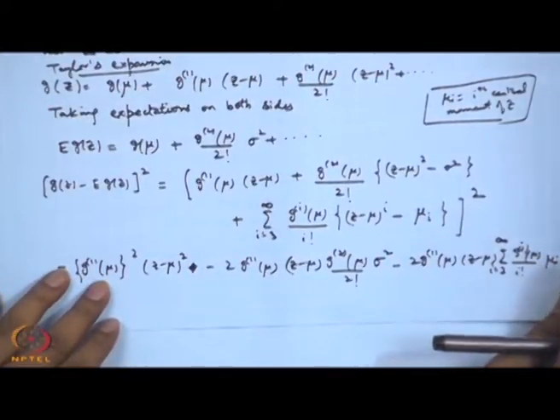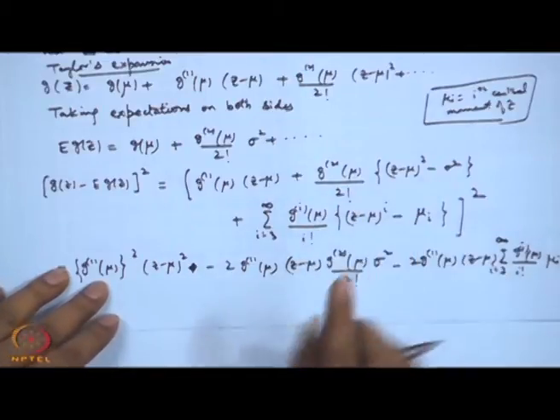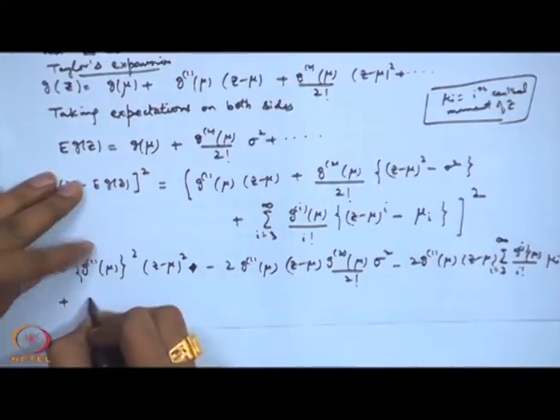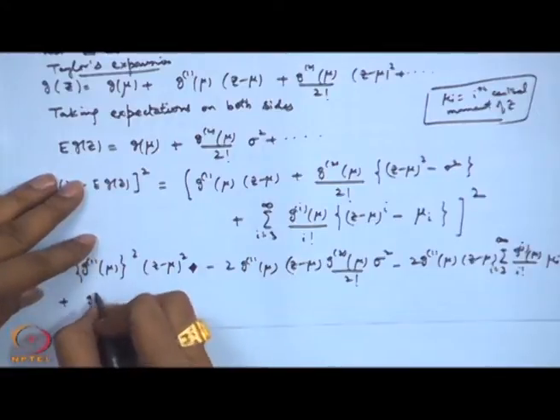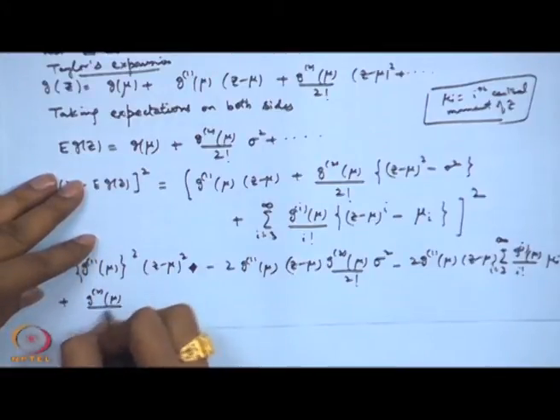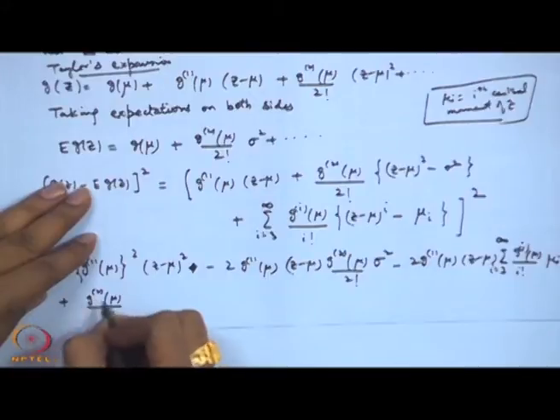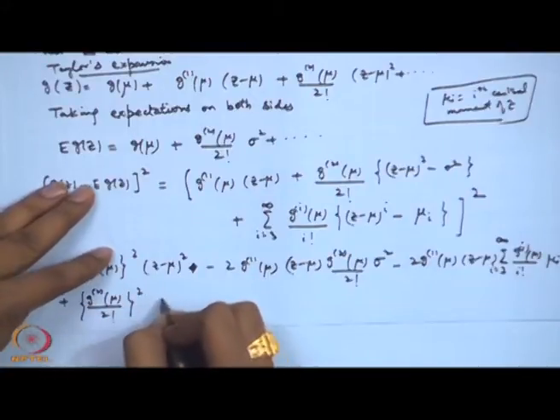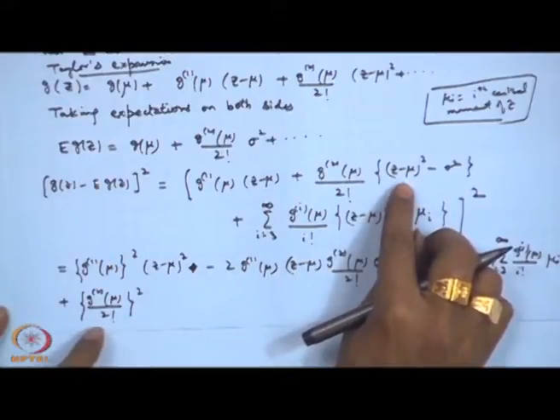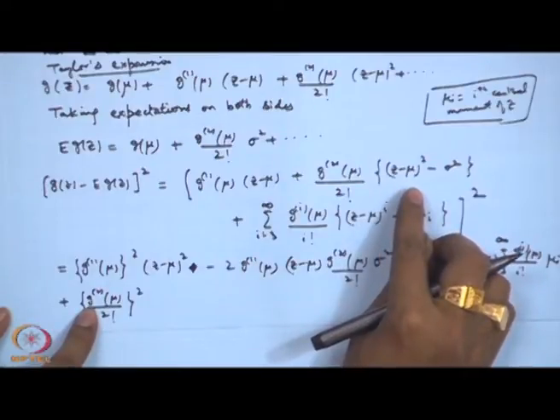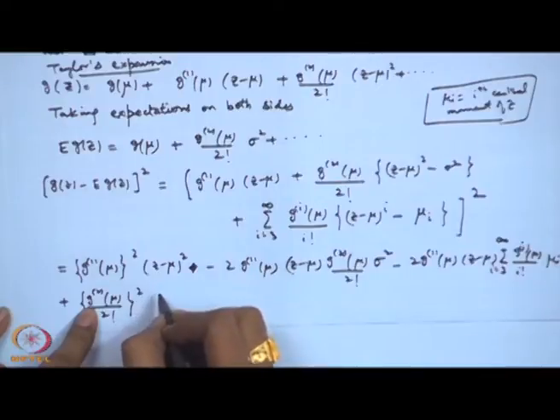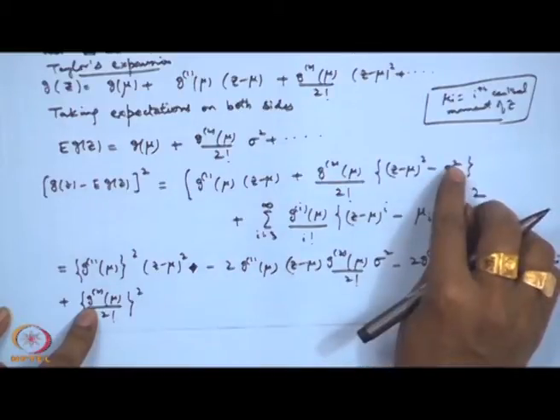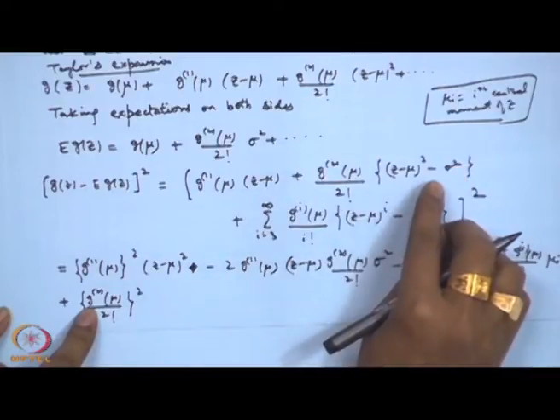Then I will get square of this term, that is plus (g''(mu) by 2 factorial) square, and then I will get (z minus mu) square minus sigma square, because I have already taken the cross product of this separately.